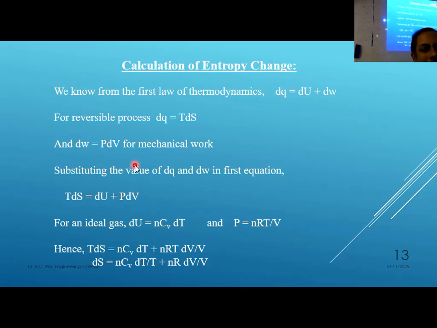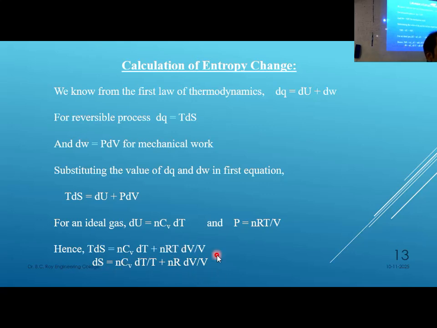Now this entropy change calculation: dq equal to delta U plus PdV. It can be U, it can be E, depends on books. This symbol can vary. And dq equal to TdS by the second law. So TdS equal to dU plus PdV. Divide both sides by T. So you get dS here, this relationship.